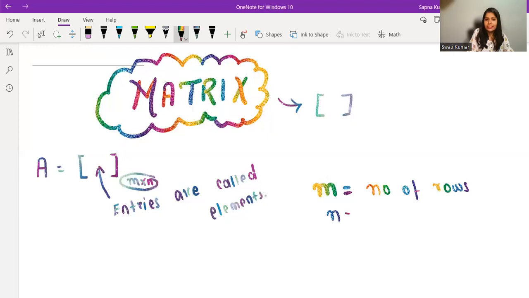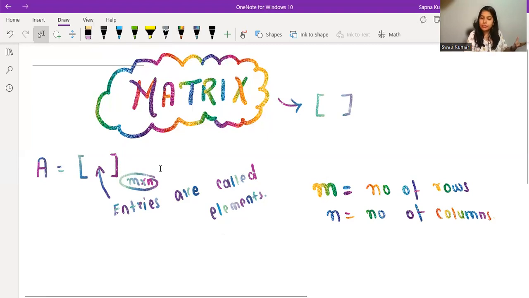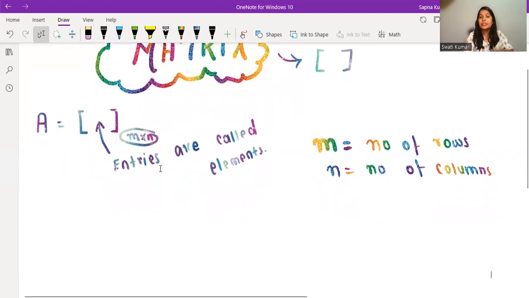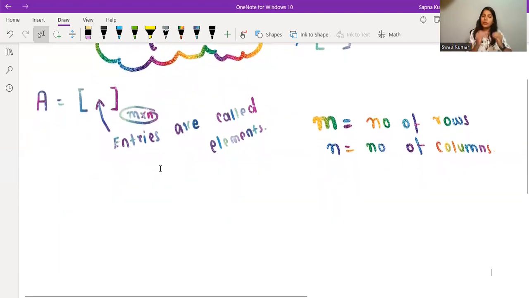And n here is the number of columns. It's as simple as that. m is the number of rows and n is the number of columns. So whenever we write down the matrix, we write it inside this bracket, which you can see, and with the order. Don't forget to write down the order, okay? So order is very important.